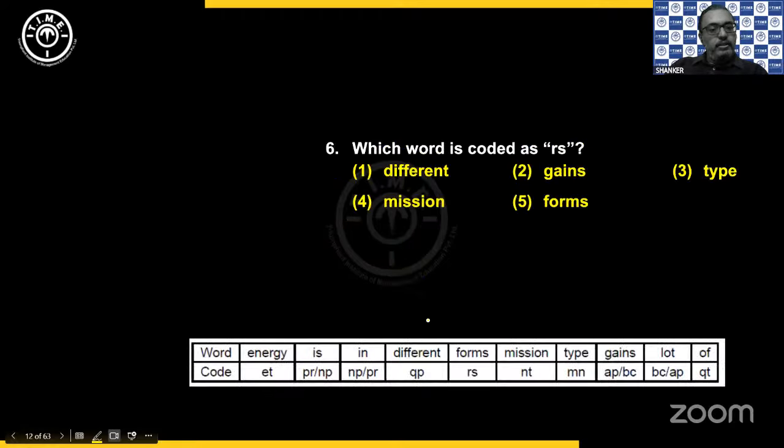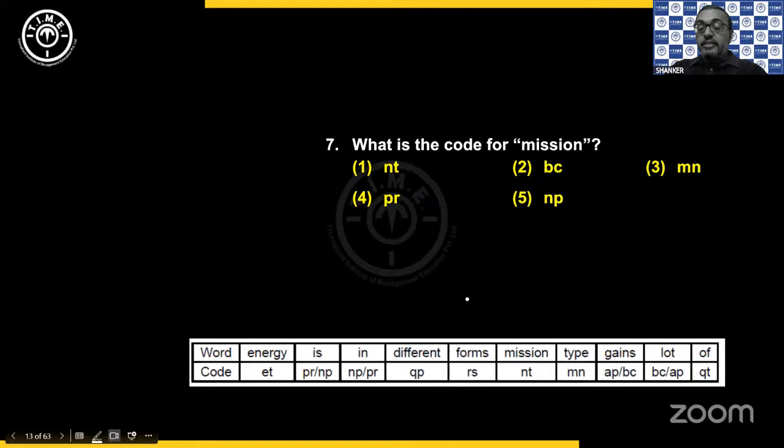Now, coming to the questions, which word is coded as RS? As you can see, RS is for the word forms. You choose the fifth option. Next, what is the code for mission? Now, as you can see, the code we have for mission is NT, first option.